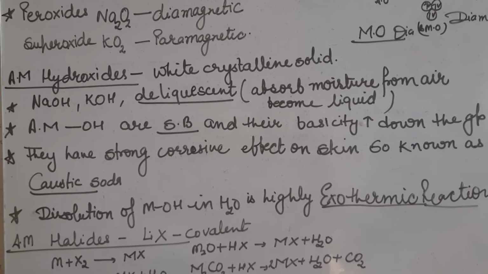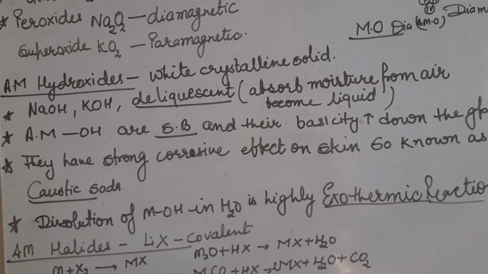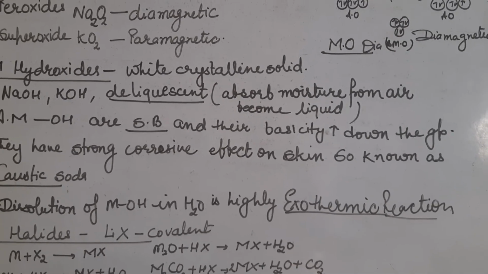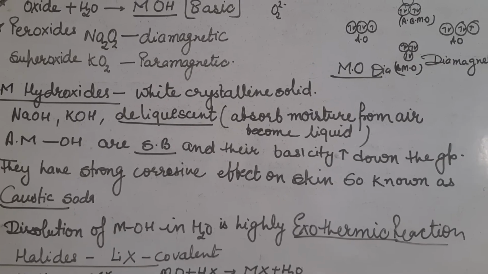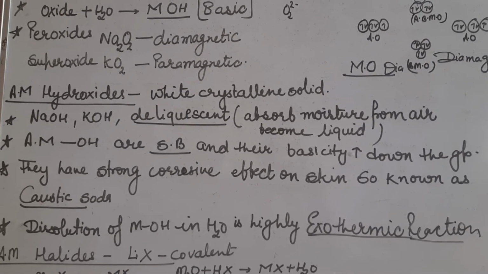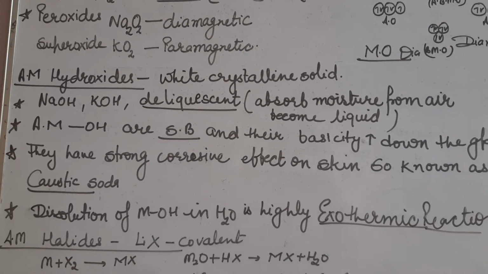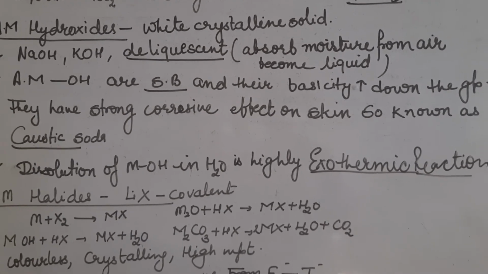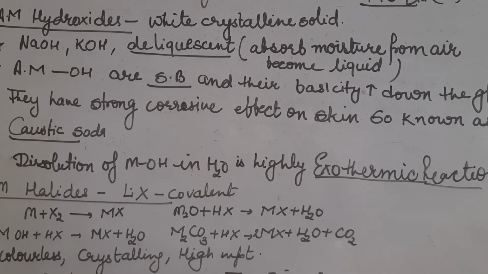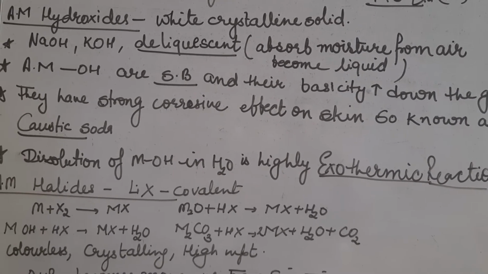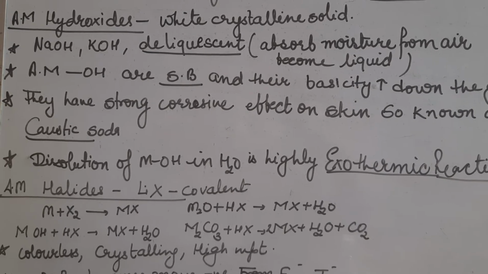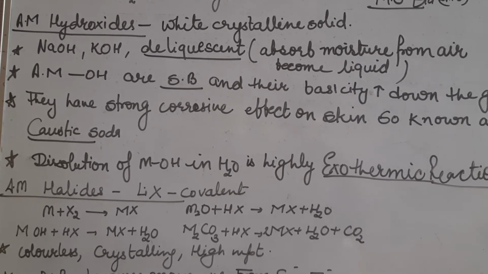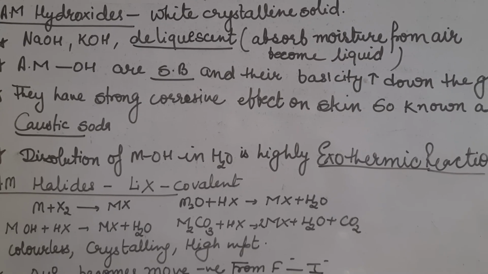When some metal hydroxide comes in contact with your skin, it causes irritation. That's why they have a corrosive effect on the skin. Your skin becomes dry, so they are called caustic soda. Dissolution of metal hydroxide in water is highly exothermic. When you put some pellets of sodium hydroxide in water, the water becomes hot. This is because the dissolution of metal hydroxide in water is exothermic in nature.